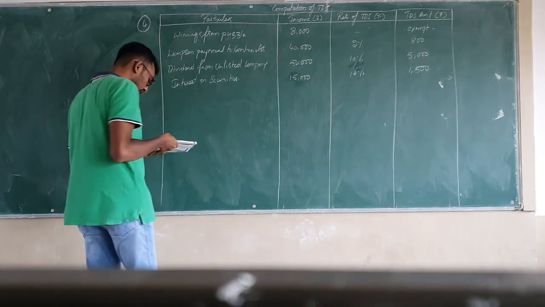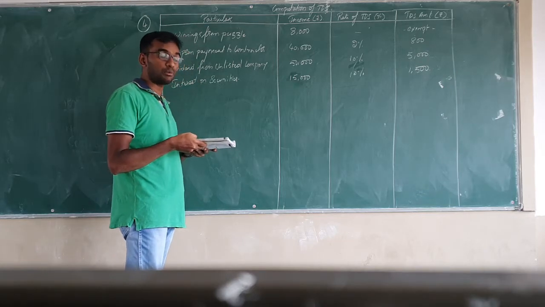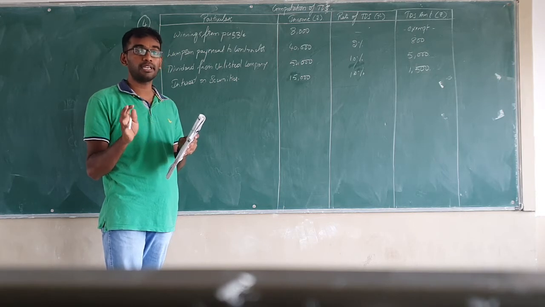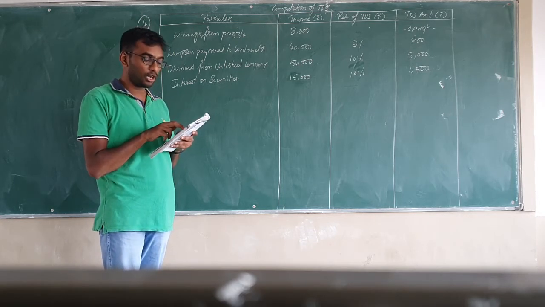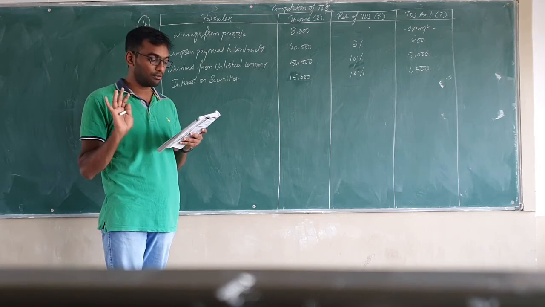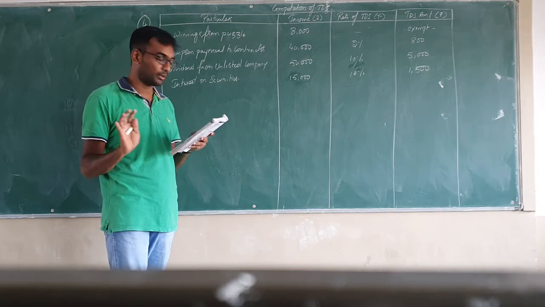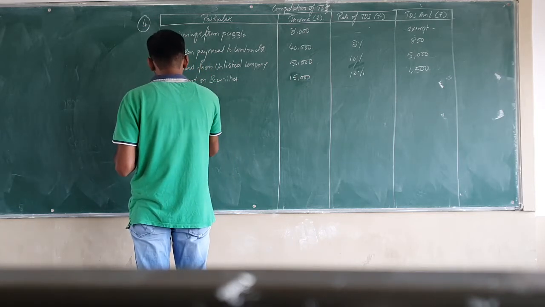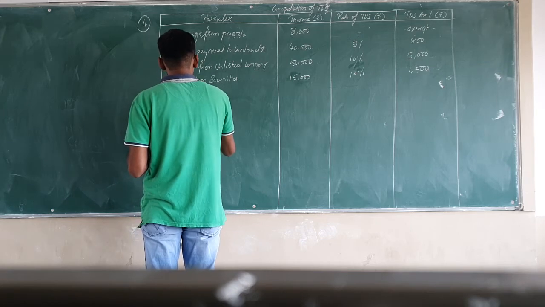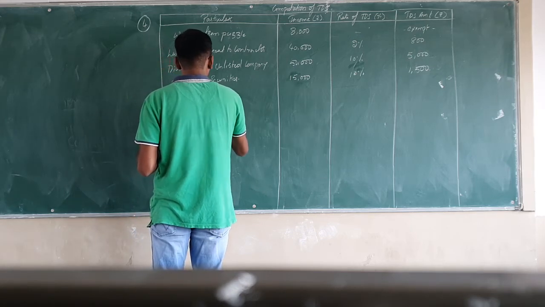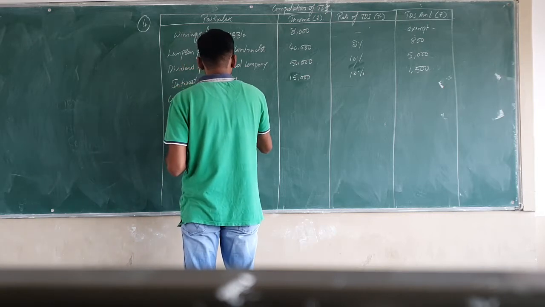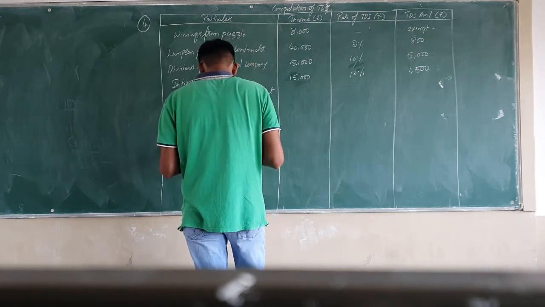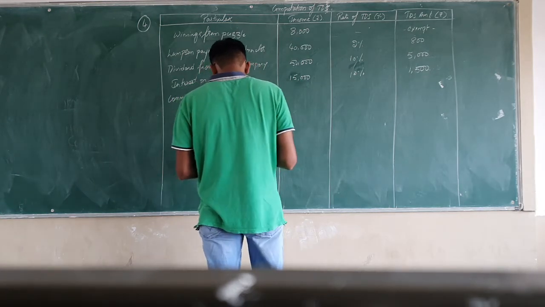Then the next item they have given is commission earned by an insurance agent. Whenever the insurance agent is earning commission, it should be more than 15,000 for TDS to be applicable. Here they have given the amount as 40,000, so TDS will be applicable at a rate of 5% on the same. Under particulars write commission earned by insurance agent. So how much commission is the insurance agent getting? He is getting 40,000.